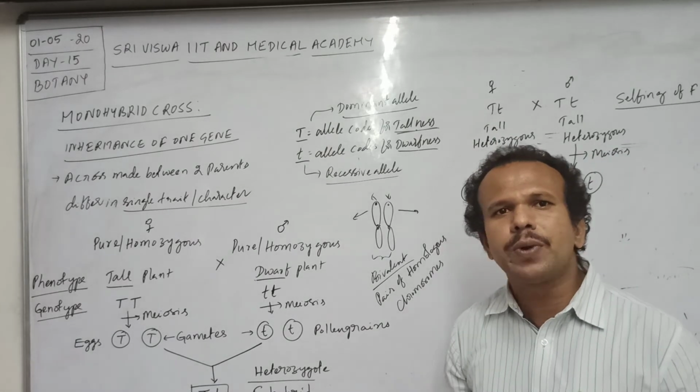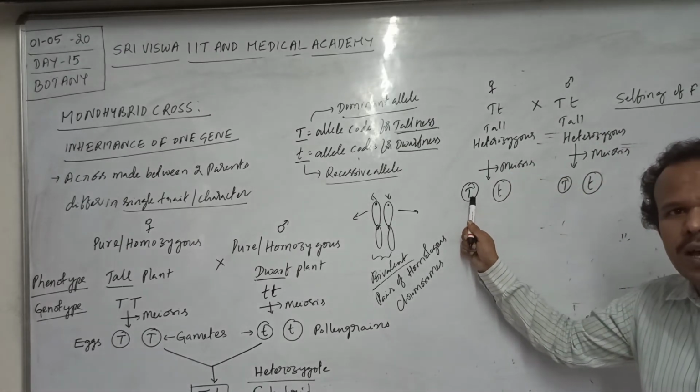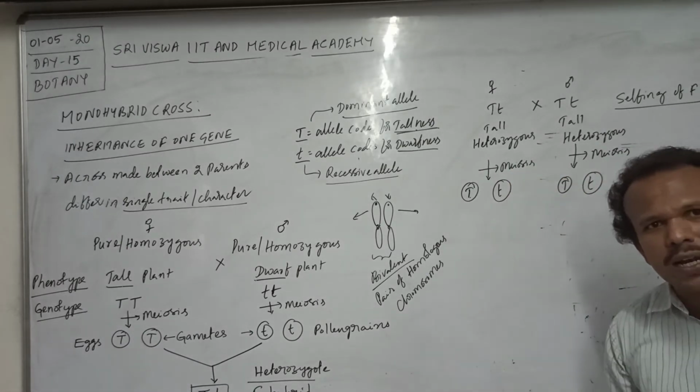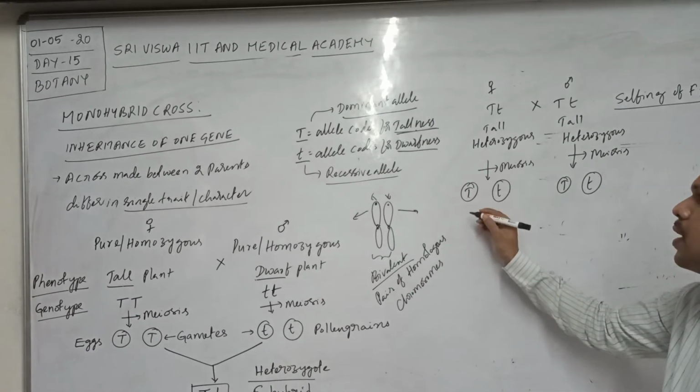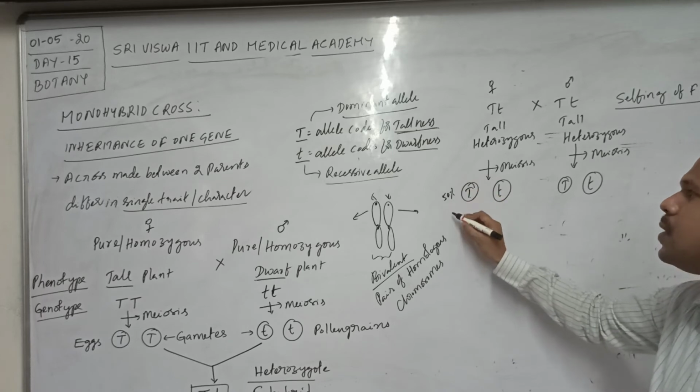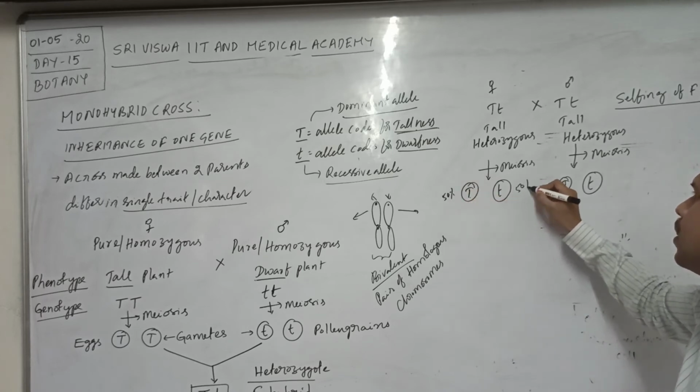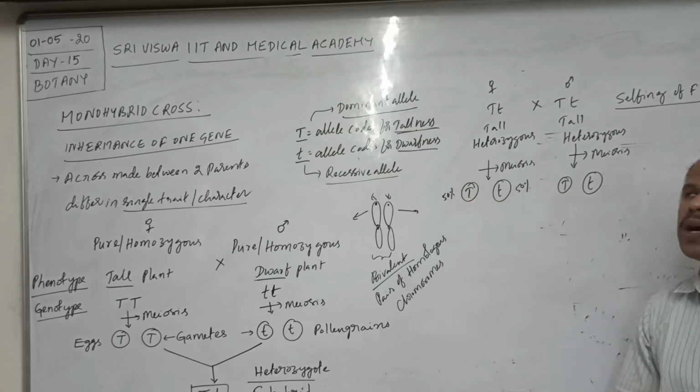How many gametes contain the capital T allele? How many gametes contain the small t allele? Generally 50% of the gametes have the capital T allele, and the remaining 50% have the small t allele.